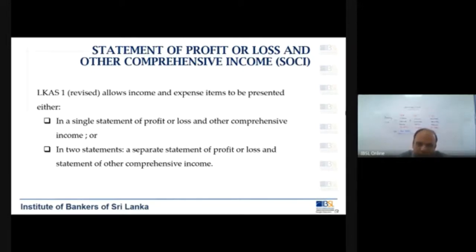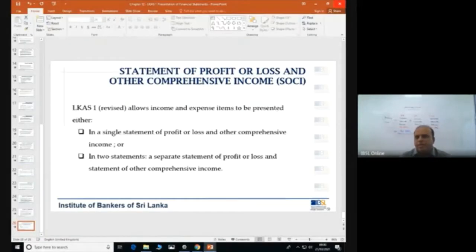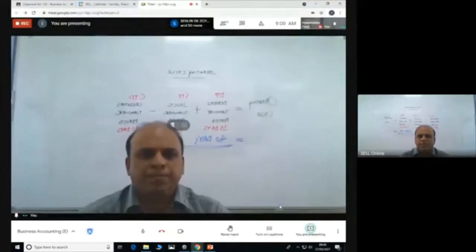But what you need to know is, in the examination, you need to prepare a statement which is known as statement of comprehensive income, which includes your P&L as well as your other comprehensive income. That is what you need to know. Okay, right. That brings us to the end of this chapter.